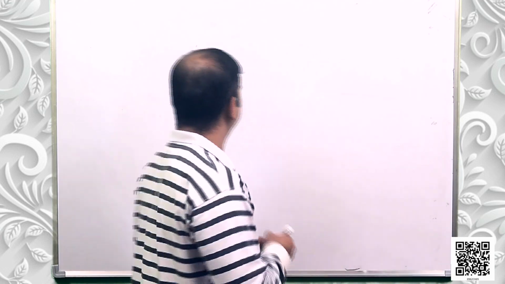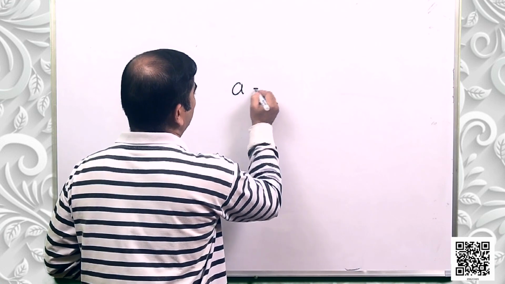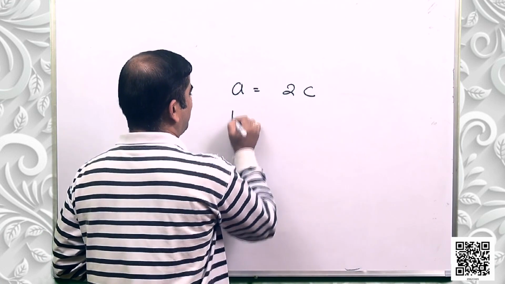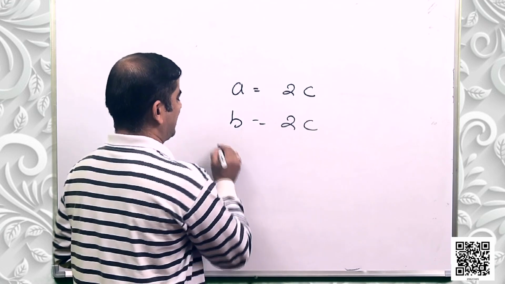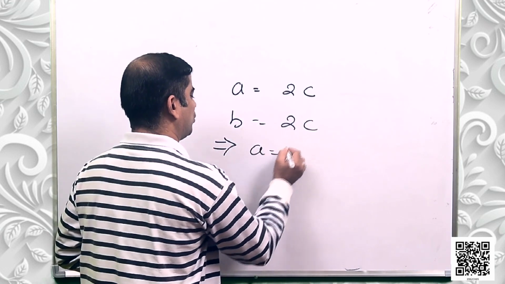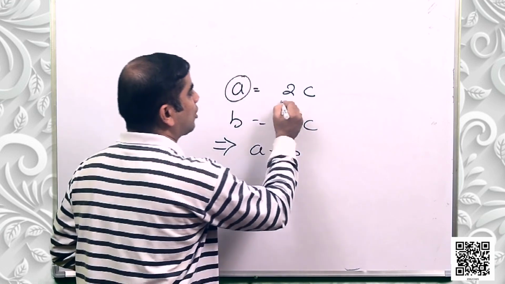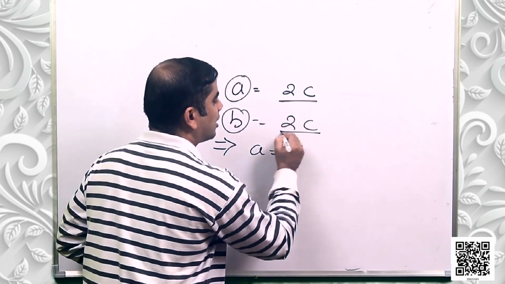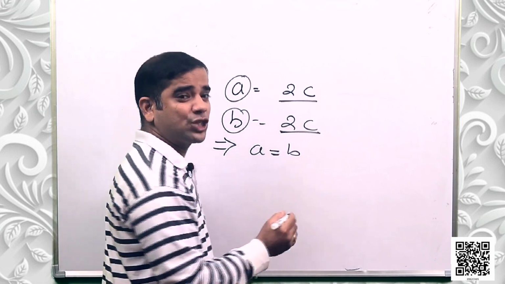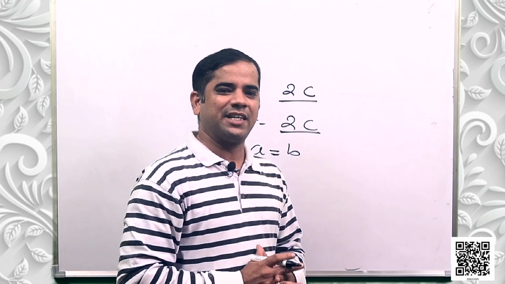The next axiom, axiom number 6, says that things which are double of the same things are equal to one another. What does it mean? Things which are double of the same thing are equal to one another. That means if I say A is equal to 2C and B is equal to 2C, it implies that A is equal to B, because A is also double of C and B is also double of C. That means A has to be equal to B, which is a universal truth.